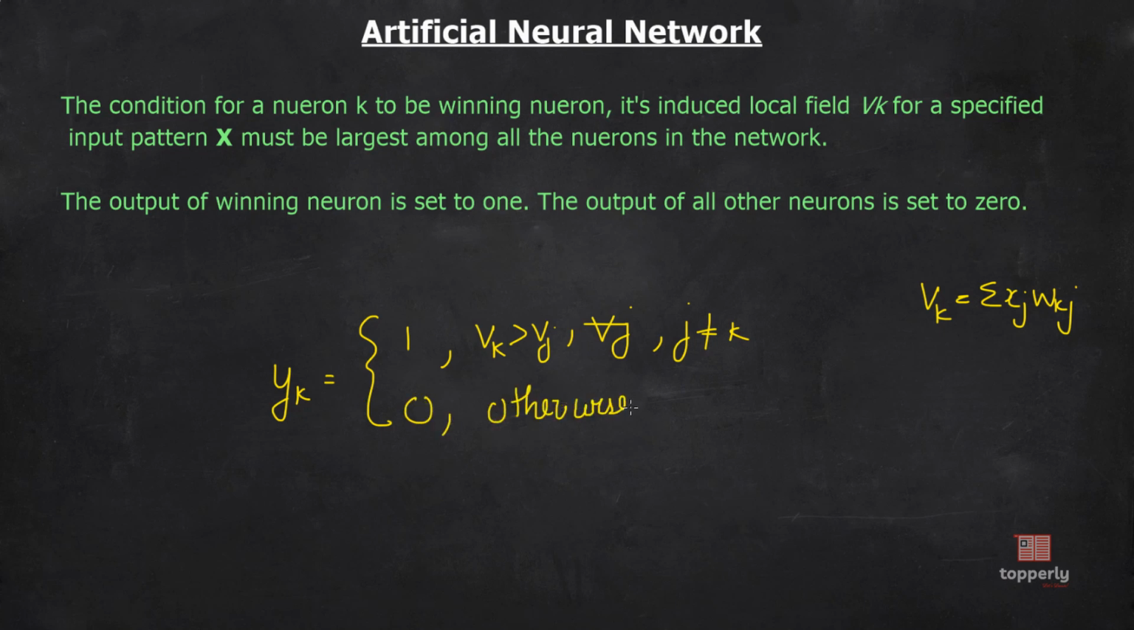Now, suppose that k is the winning neuron, that is, y_k equal to 1. All the synaptic weights connected to neuron k will be updated, limited to some constraints, like I have told you before, that is, sigma w_kj equal to 1 or sigma w_kj squared equal to 1, etc.